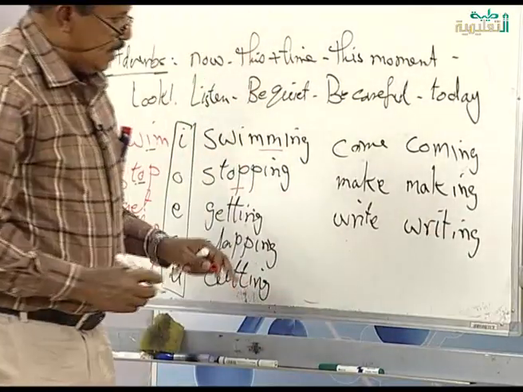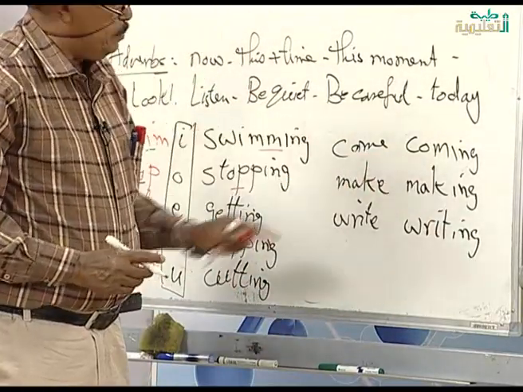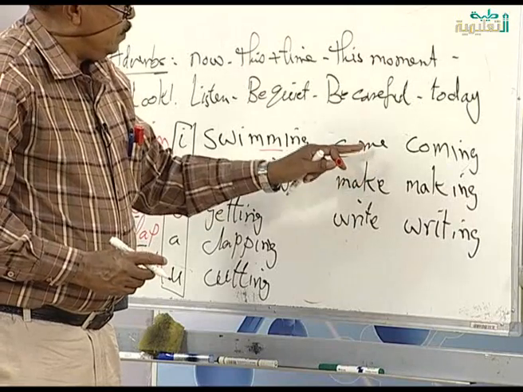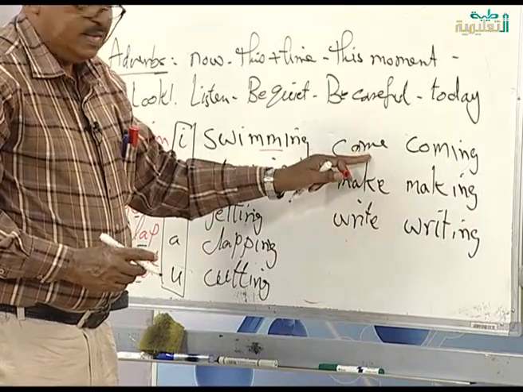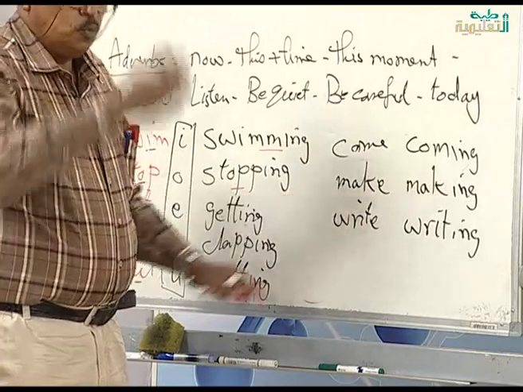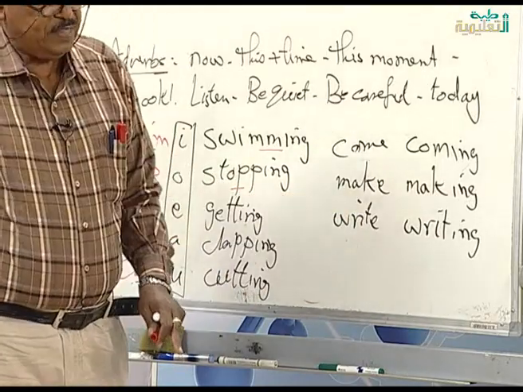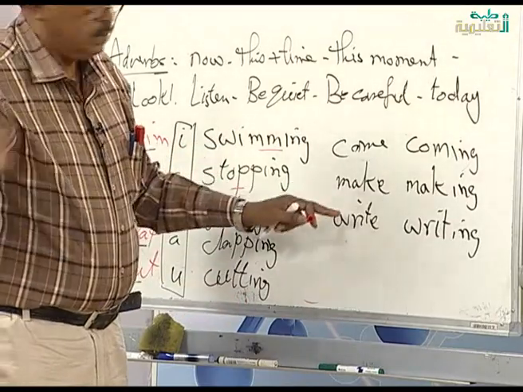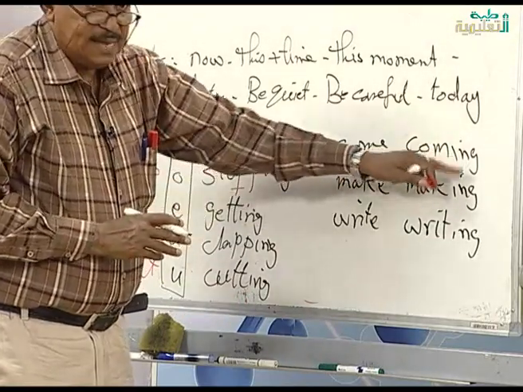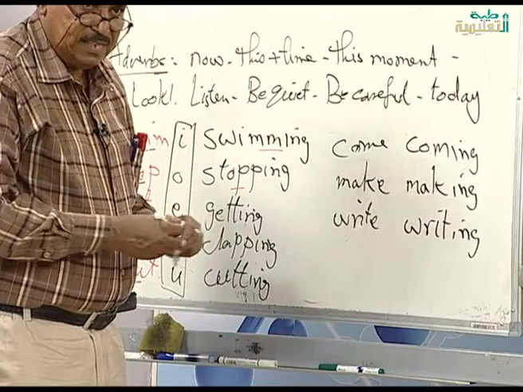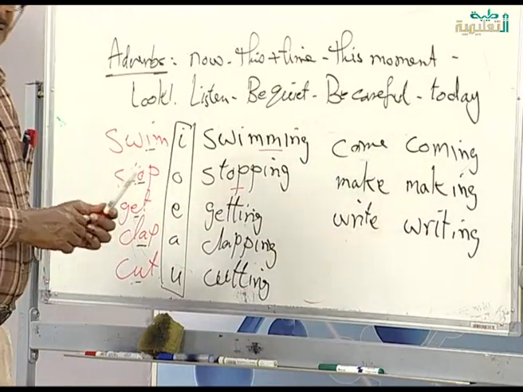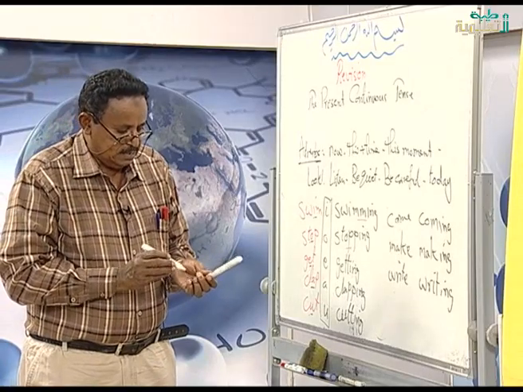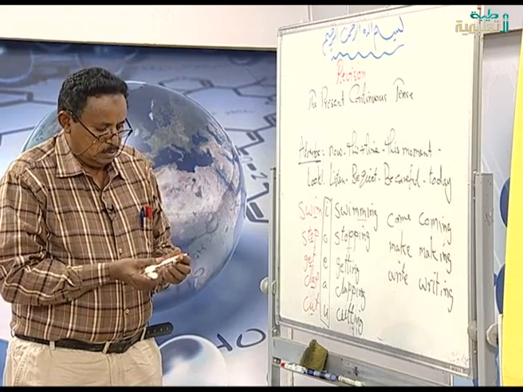Why do I add ing and omit the E? Because the verb ends with E. When the verb ends with E, when you add ing, take off the E. Omit it. Leave it. Don't write it. And add ing to the verb. I think it is clear. This is what we said before about the present continuous.